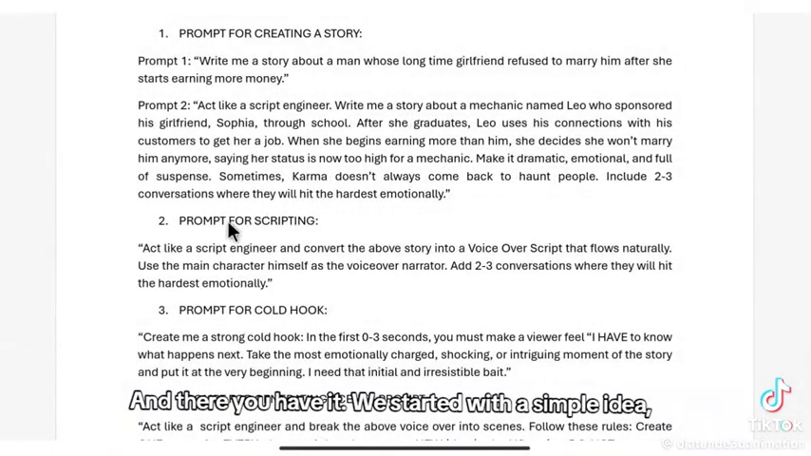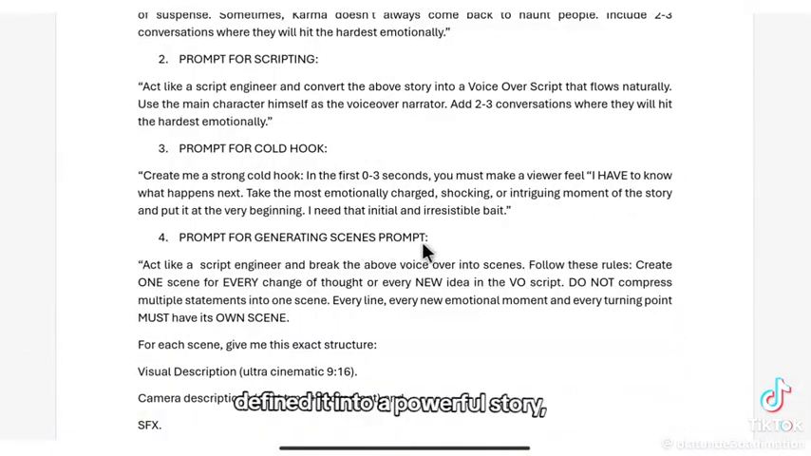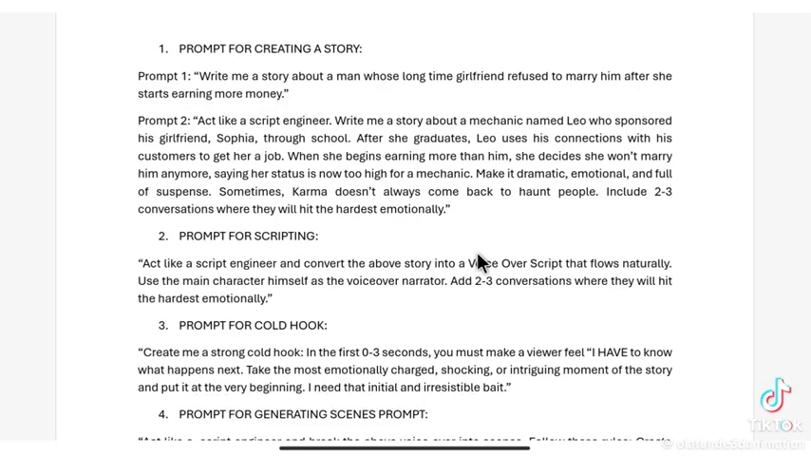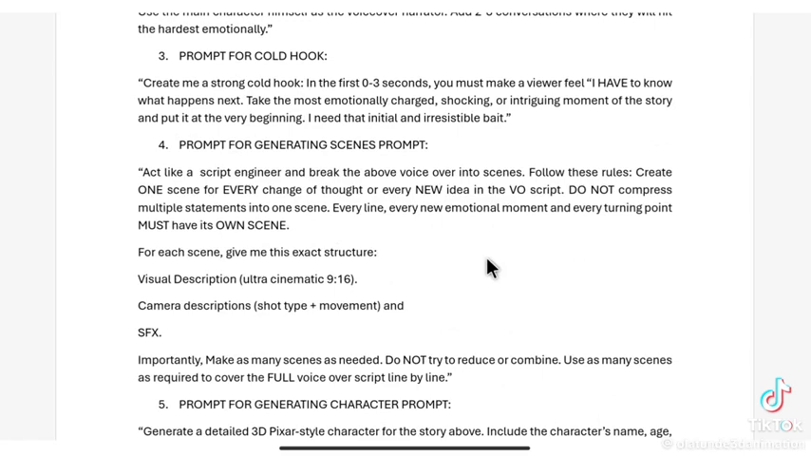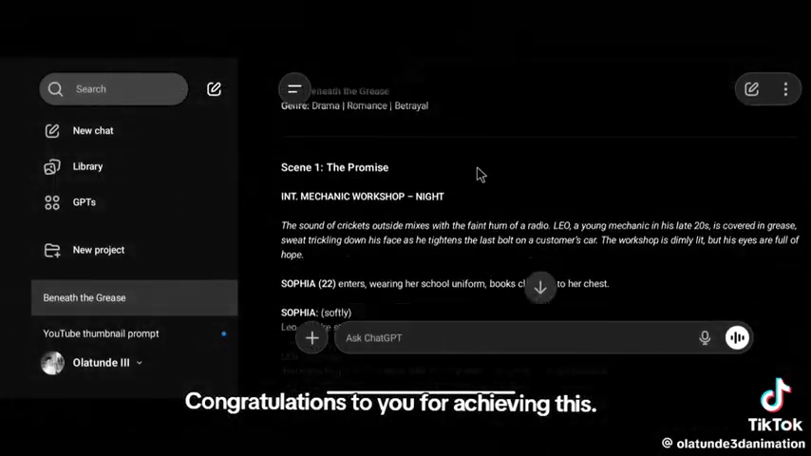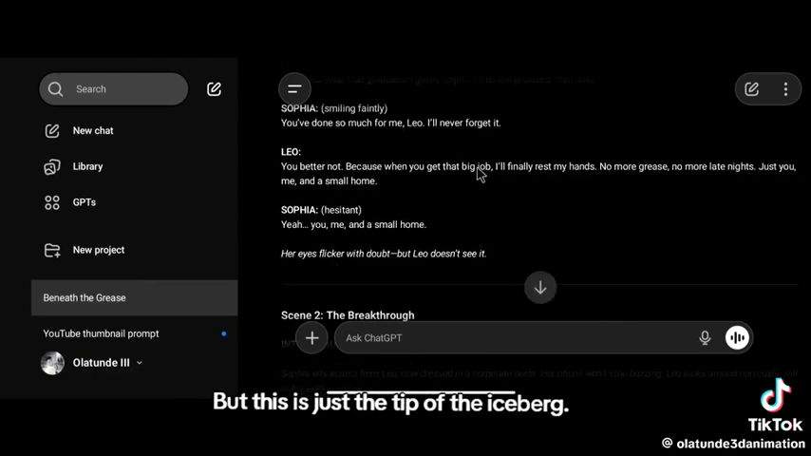And there you have it. We started with a simple idea, defined it into a powerful story, transformed it into an emotional script, crafted a code hook, built a full scene-by-scene blueprint, and generated our cast of characters. Congratulations to you for achieving this. But this is just the tip of the iceberg.